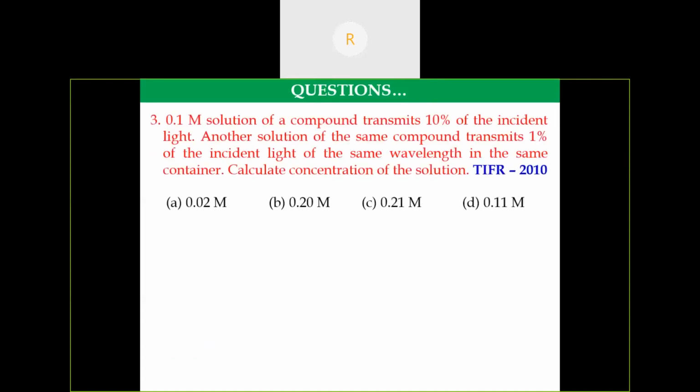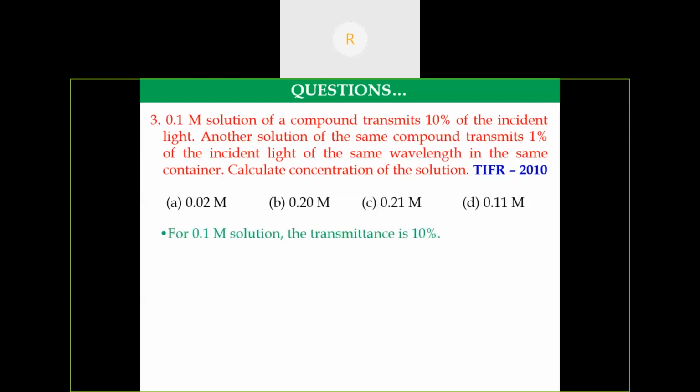Another question. This question was asked in TIFR 2010. The question may look complicated, but it is so easy. A 0.1 molar solution of a compound transmits 10% of the incident light, so the IT value is 10%. Another solution of the same compound transmits 1% of the incident light of the same wavelength in the same container. They have asked us to calculate the concentration of this solution.